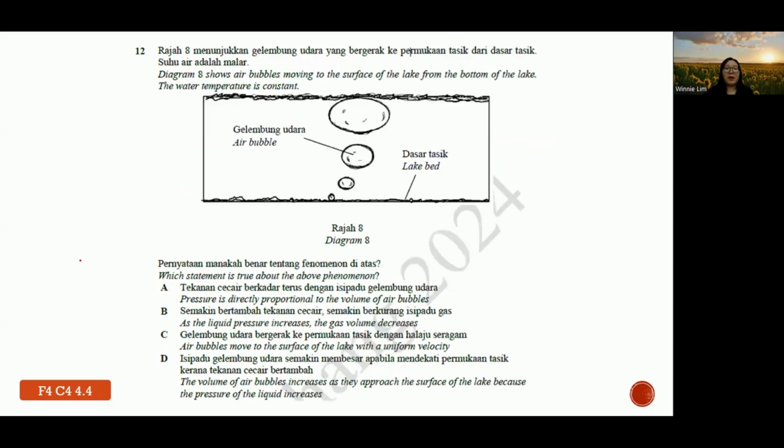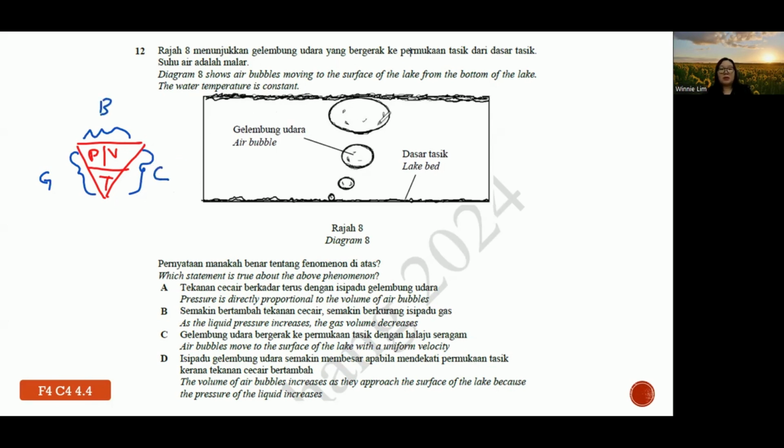Question 12. Diagram 8 shows an air bubble moving to the surface of the lake from the bottom of the lake, and the water temperature is constant. Which is true about the above phenomenon? So actually this context is involving what? Involving gas law in 4.4, Form 4 heat, and also a little bit on liquid pressure in Form 5, Chapter 2. Okay, so if involving gas law, we always draw this ice cream cone, P, V, and T, and the three sides represent the three gas laws.